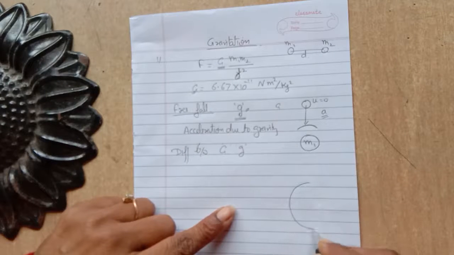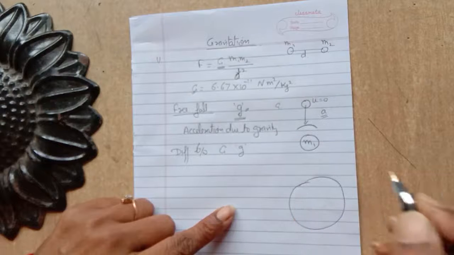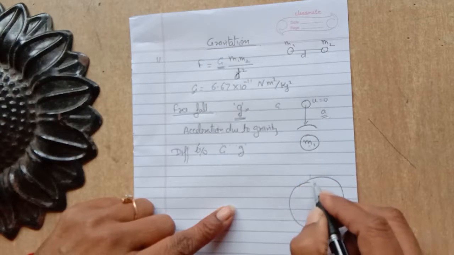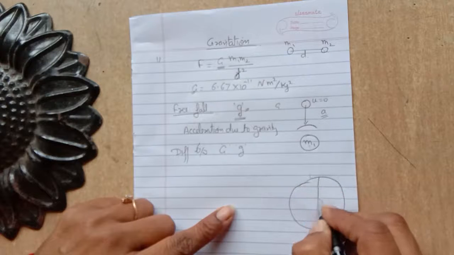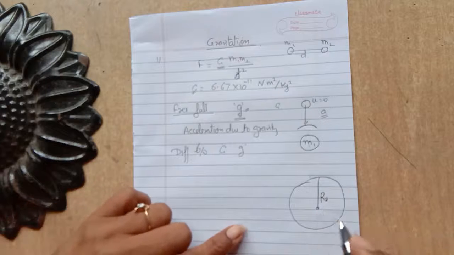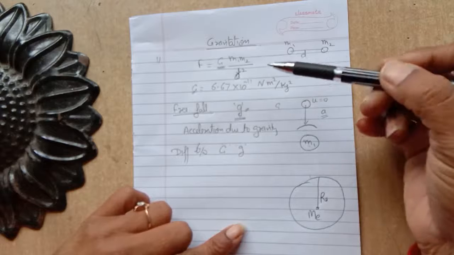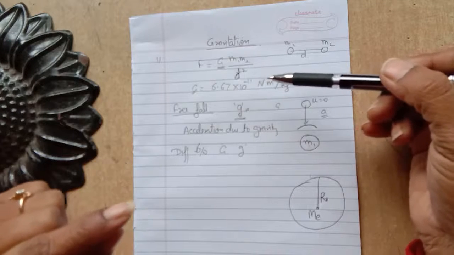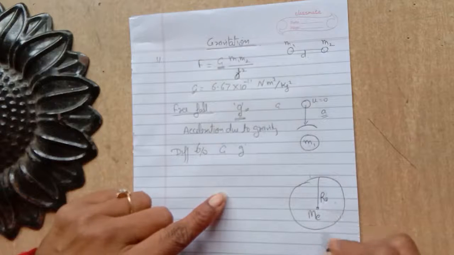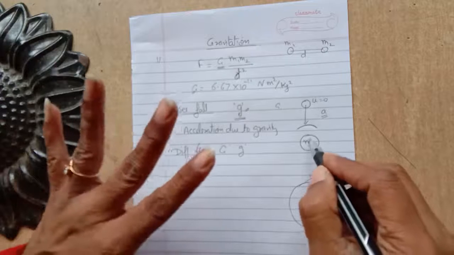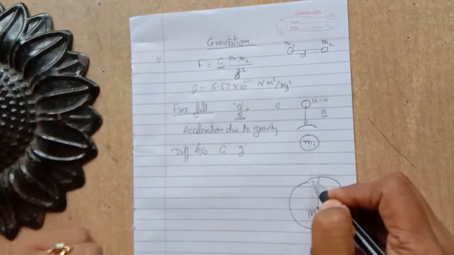And if we drop it from a height, let the height of this object from the center be such that the radius of the earth is Re. Suppose the radius of the earth is Re and the mass of the earth is Me. So according to Newton's universal law, we know that a force is acting between the earth and this object. Due to this force, the object moves towards the center of the earth.